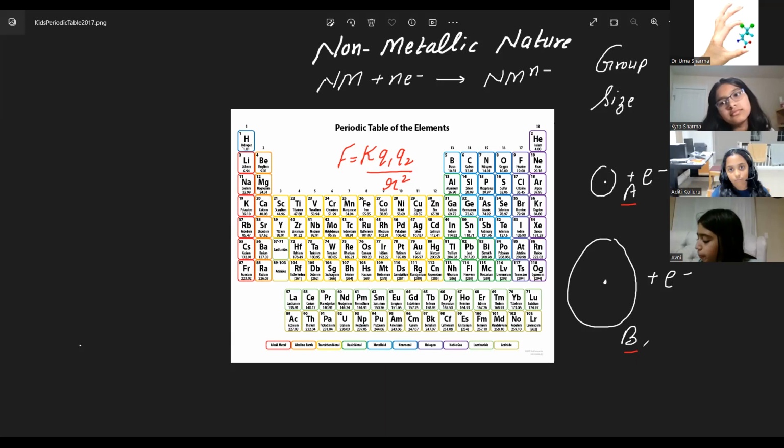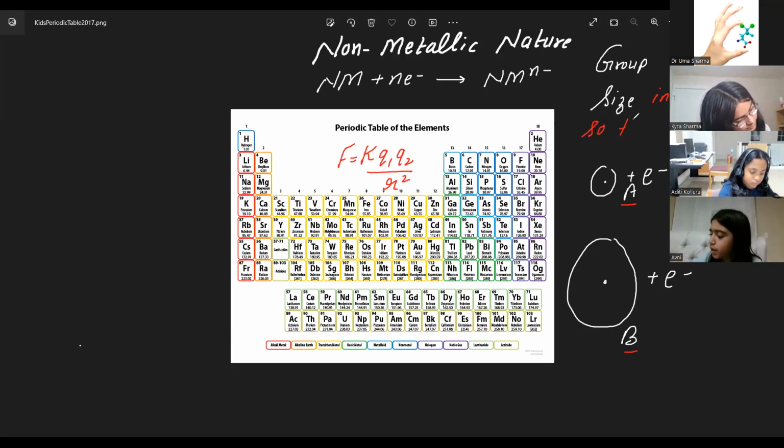Okay, now I'll give you a language, please write it down. Avni was trying hard, but we are still not clear, so let's make a beautiful language for this. Start with size. Down the group, size increases. And we know the reason, right?